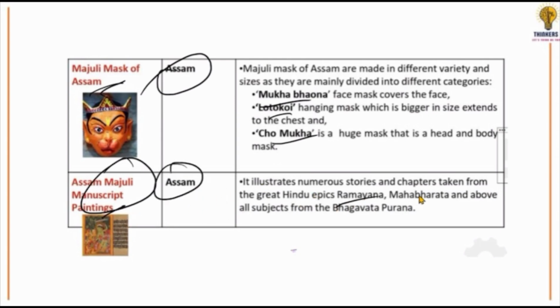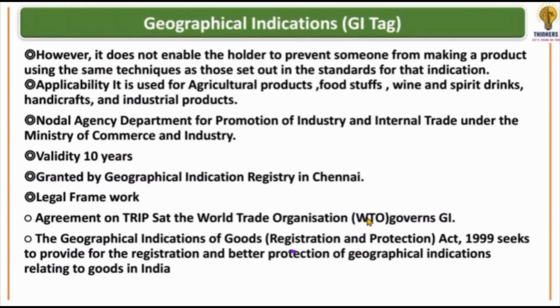Then there is the Majuli manuscript painting from Assam. It has also got the GI tag. They are from Assam, they have got the GI tag, and Ramayana and Mahabharata.